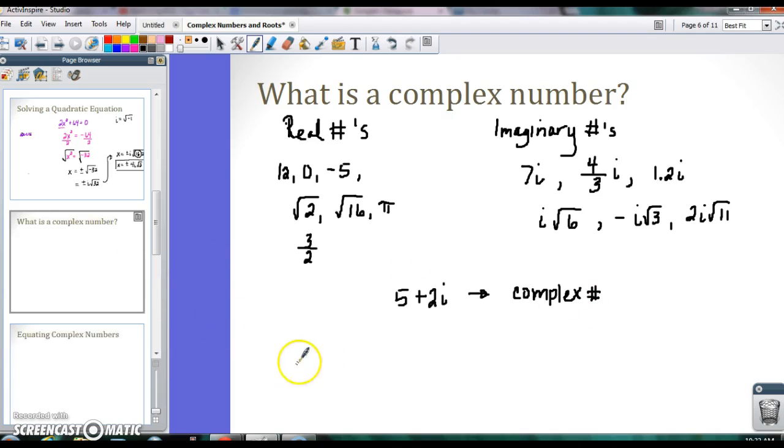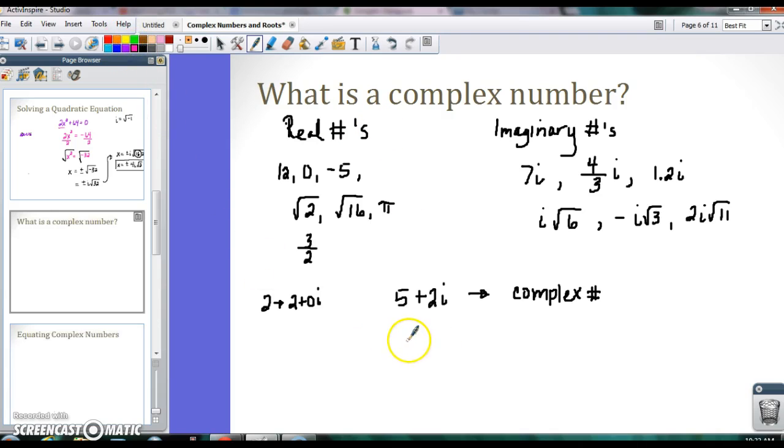The number 2 is real. You could say it as 2 plus 0i, but you're never going to say that. You're never going to walk into McDonald's and go, "Can I have 2 plus 0i hamburgers?" Right? You'd sound ridiculous. They'd laugh at you probably, because A, they wouldn't know what you're talking about, and B, we just don't talk like that, okay? But every number in the universe is actually a complex number. Every number has a real component to it and an imaginary component to it. So maybe I just blew your mind a little bit with that, I'm not sure. But that's the idea behind what a complex number is.